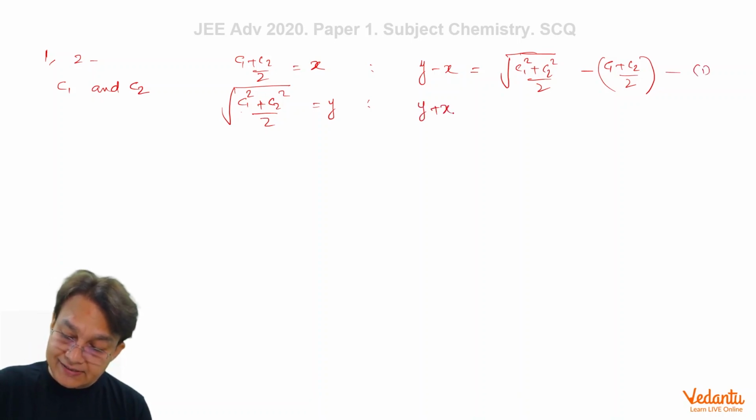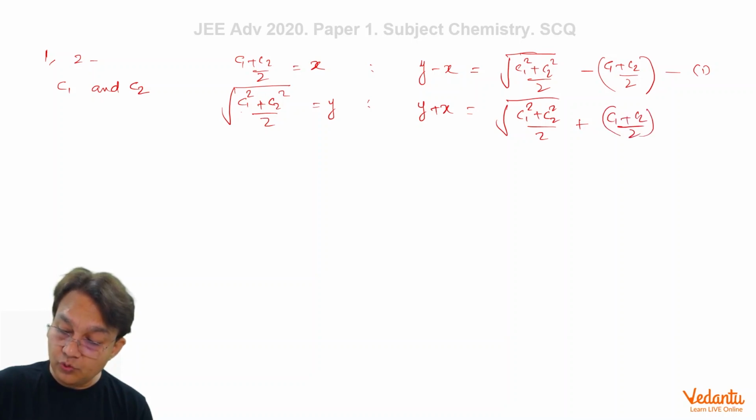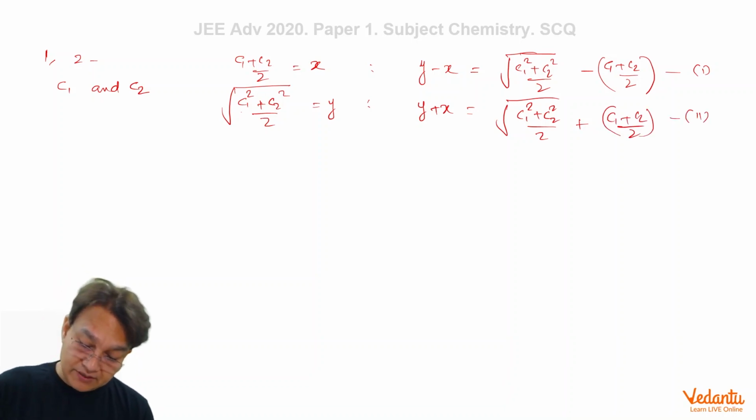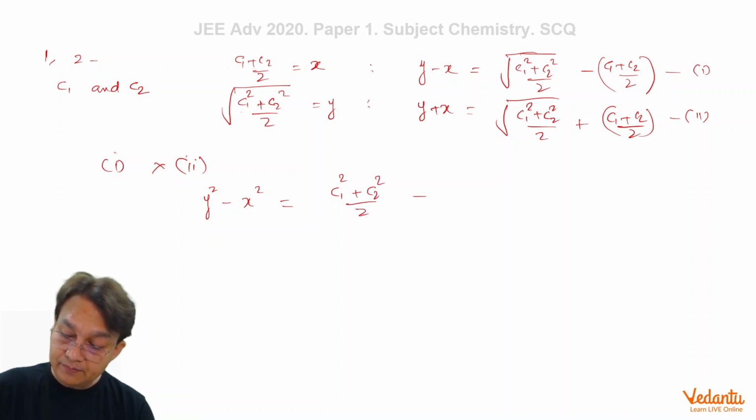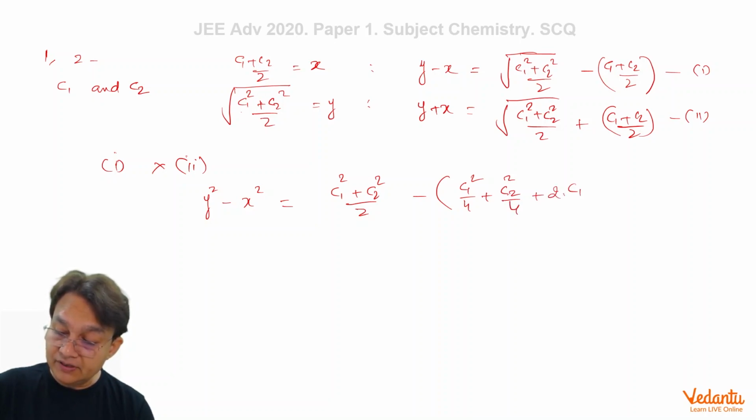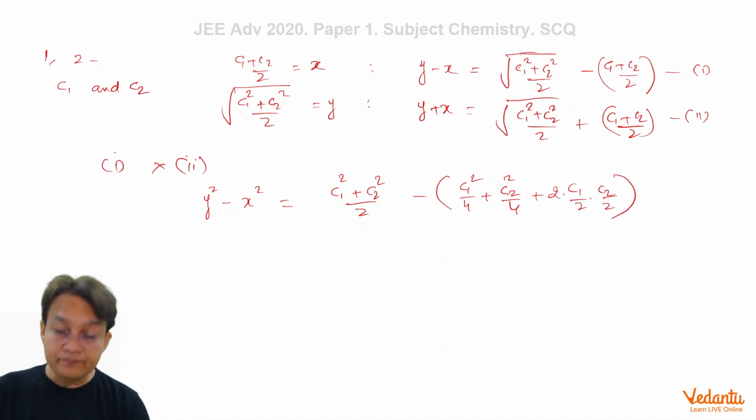Do also y plus x. So y plus x will be under root of (c1 square plus c2 square) by 2 plus (c1 plus c2) by 2. That's equation 2. And now let's multiply equation 1 with equation 2. If we do this, we are going to get y square minus x square equals (c1 square plus c2 square) by 2 minus (c1 square by 4 plus c2 square by 4 plus twice of c1 by 2 into c2 by 2).